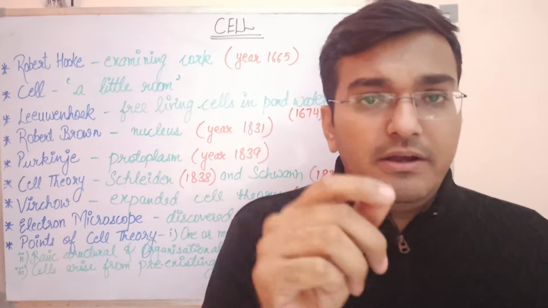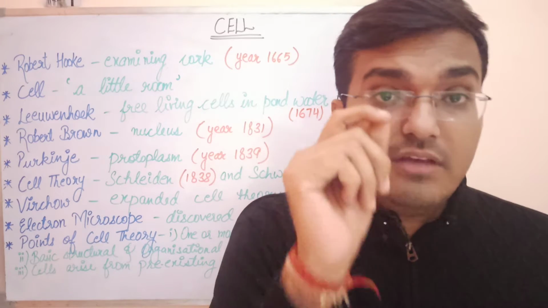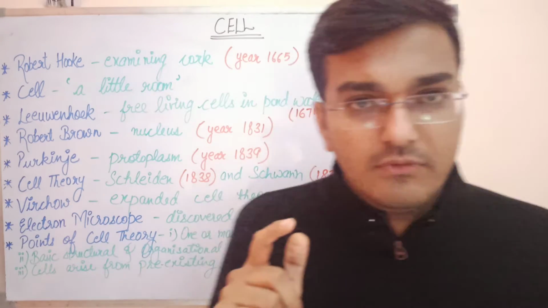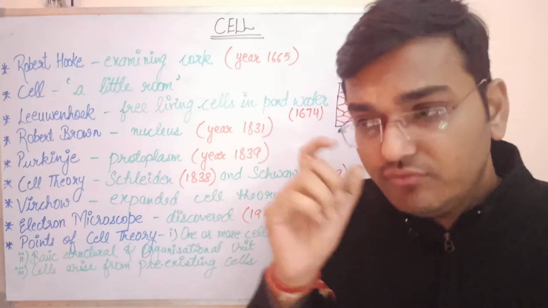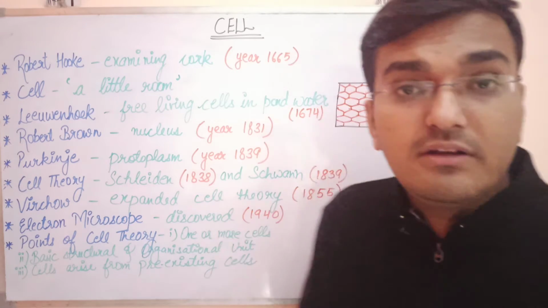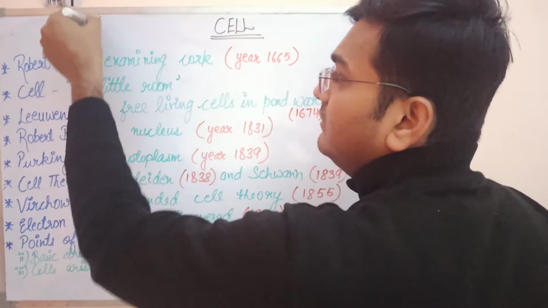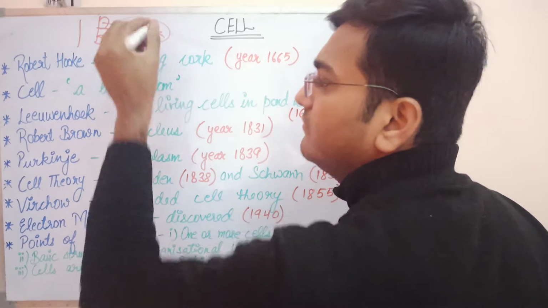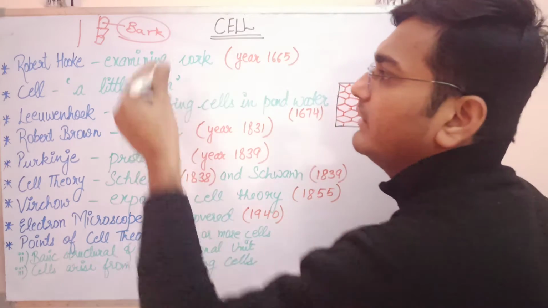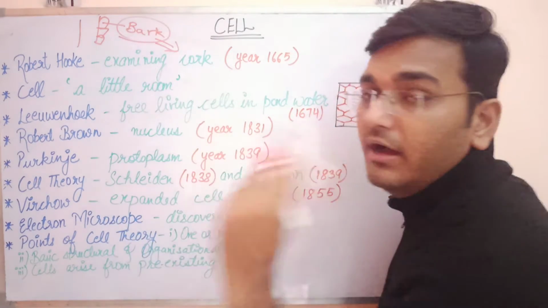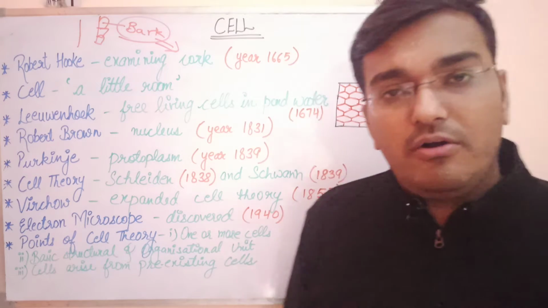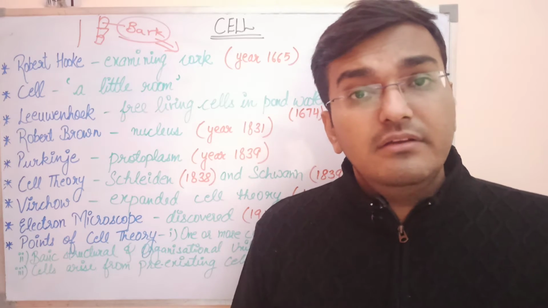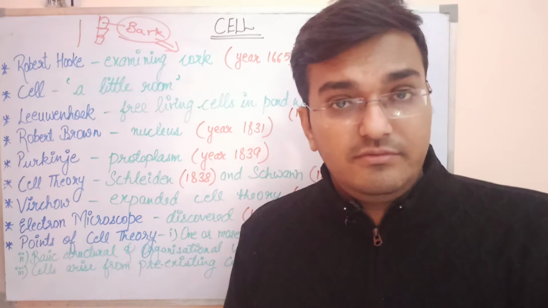So the first experiment regarding how the cell was discovered was by the scientist Robert Hooke. What Robert Hooke did, he took some cork. Now what do we mean by the term cork? The outermost layer of a tree is called bark, which is a kind of protective layer. And the outermost layer of the bark is termed cork. He took cork and examined it in a microscope made by himself.